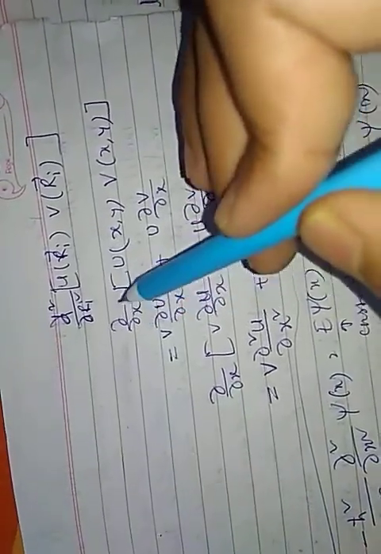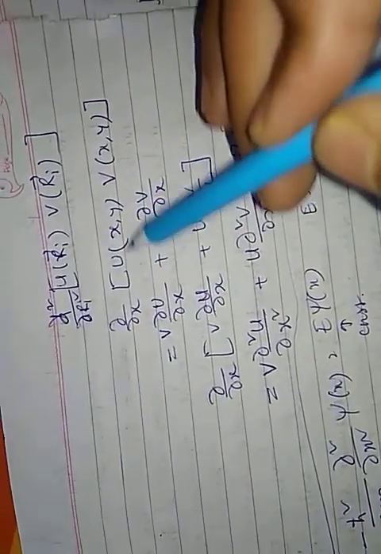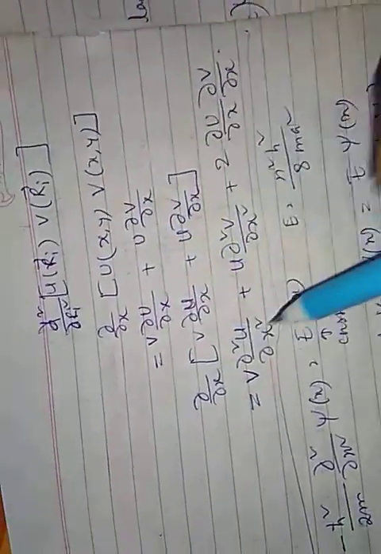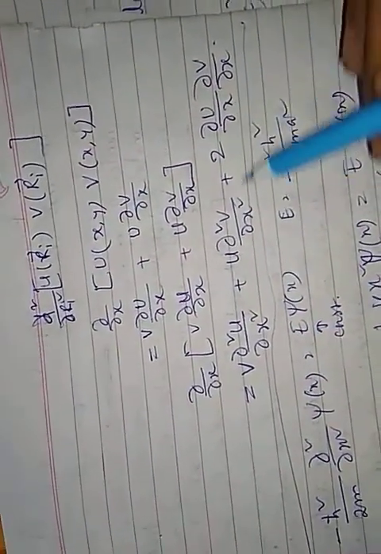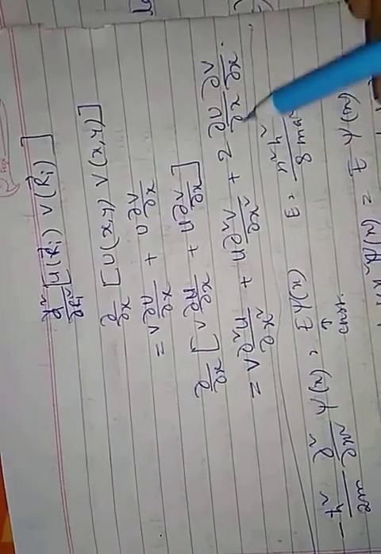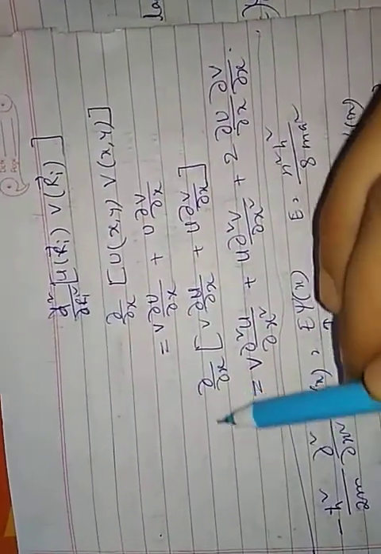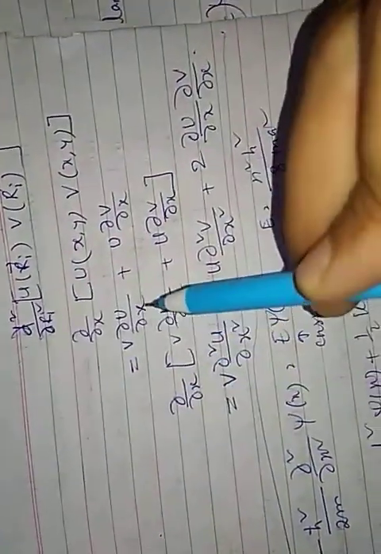Now if I consider a similar case for x and y, u and v are functions of x and y, then the double differentiation will yield such a type of differential form. A similar case will happen when I apply Tn on these two wave functions, that is psi electronic and psi nuclear.